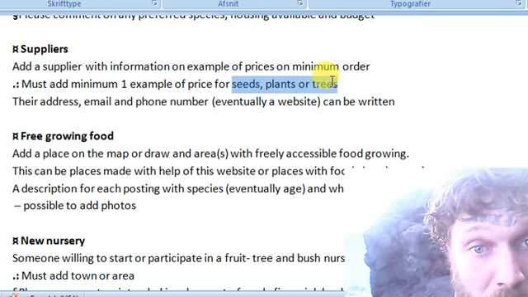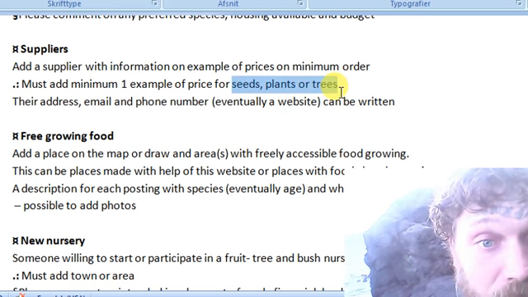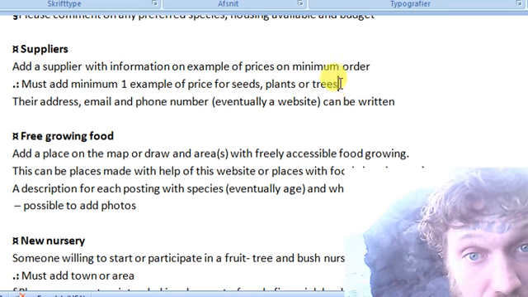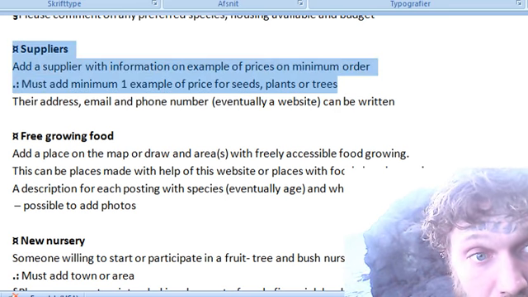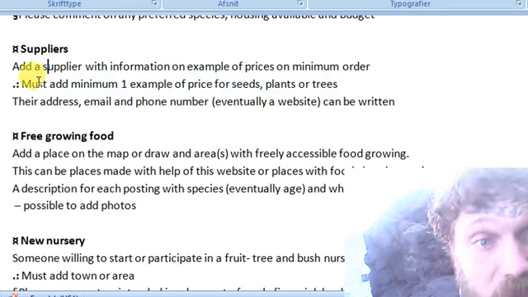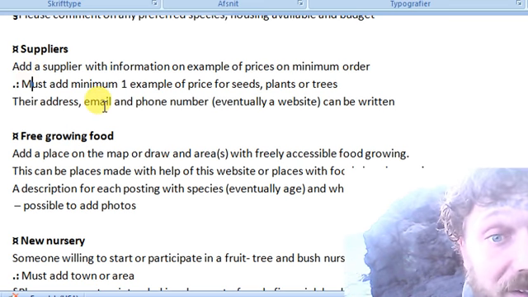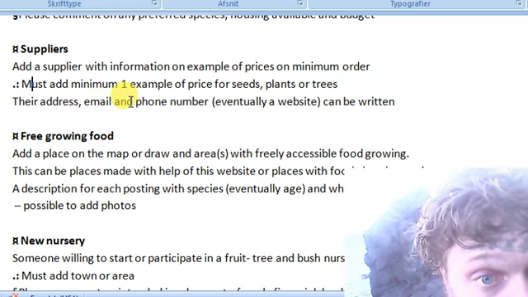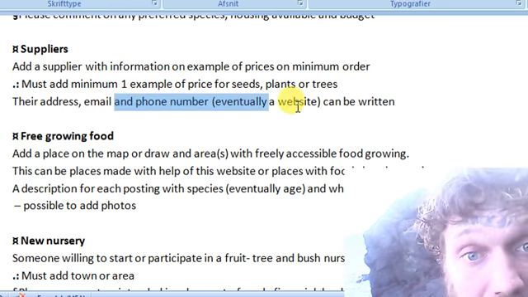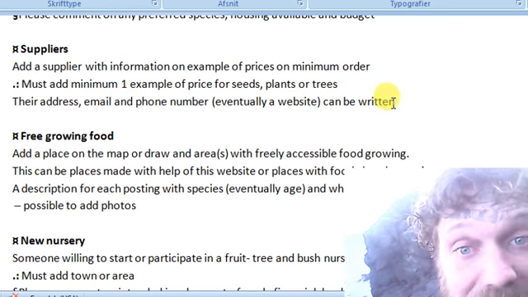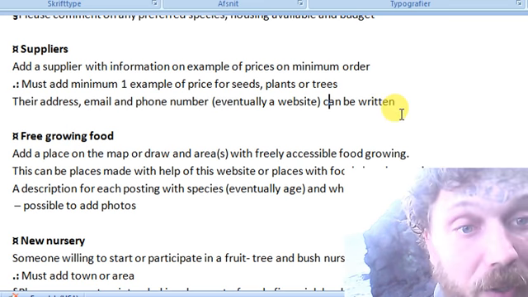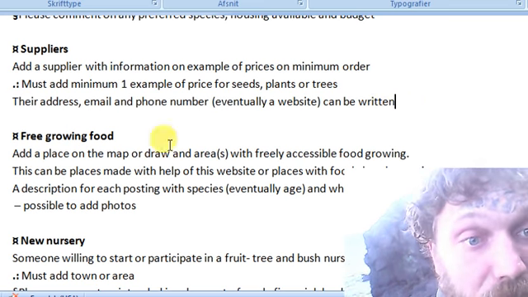But the minimum order is quite a lot on many of them. Anyway, I would like to make a listing of this, and that's what the website will be key for, using these suppliers as a reference, and we will review them with what we call a feedback system. So yeah, I look forward to it.